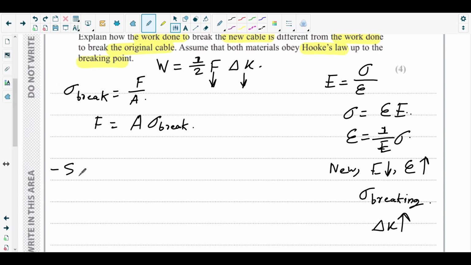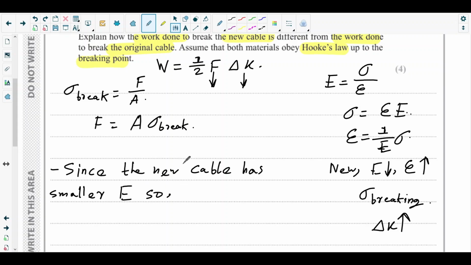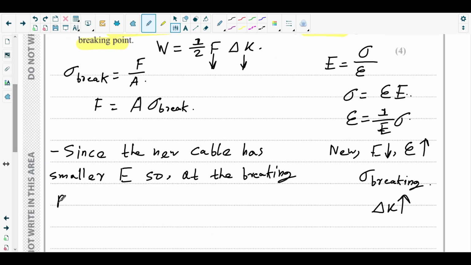Since the new cable has smaller Young modulus E, at the breaking point, strain will be smaller.